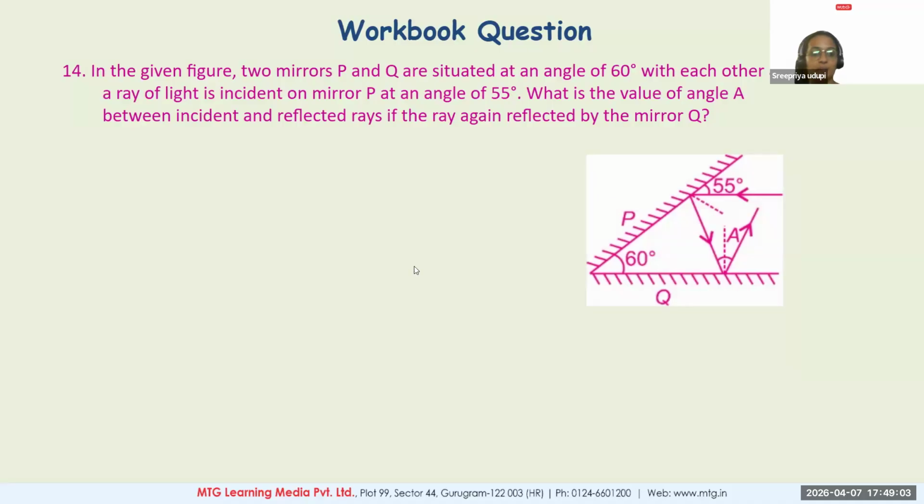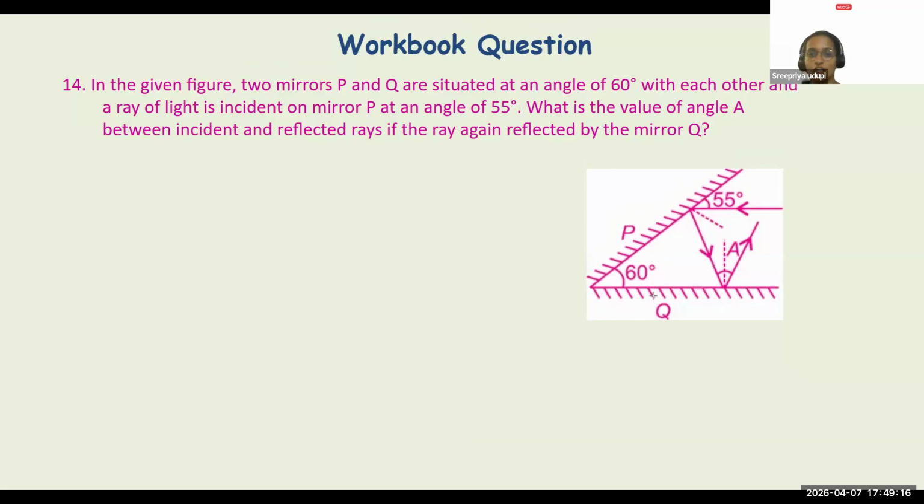Now comes another question. Let's try to take this. In the given figure, two mirrors P and Q are situated at an angle of 60 degree. You are able to see there is an angle of 60 degree made between the two mirrors P and Q. A ray of light is incident on mirror P at an angle of 55 degree. This is mirror P. This is the light ray which is falling on the mirror, making an angle of 55 degree.